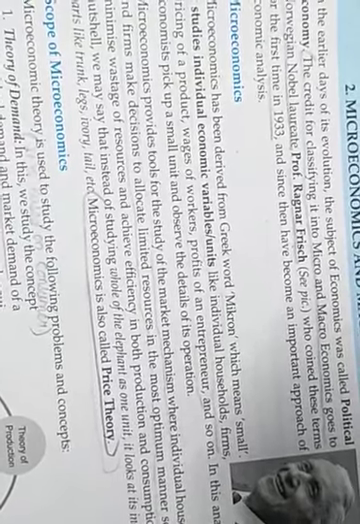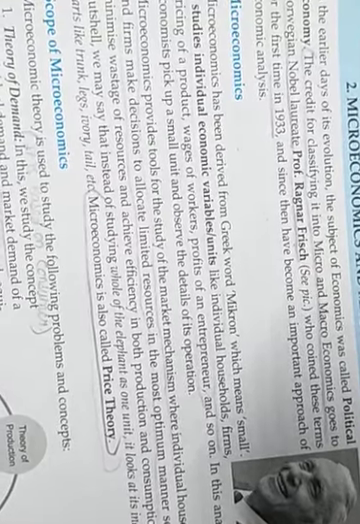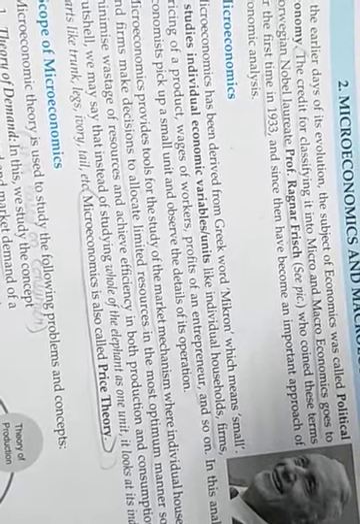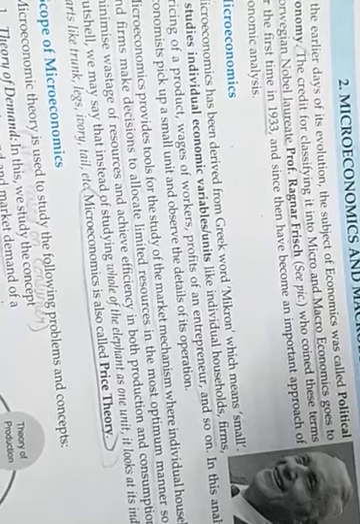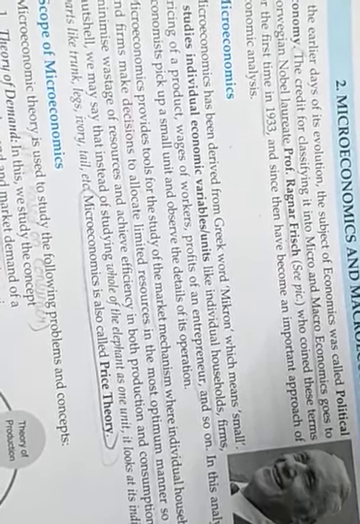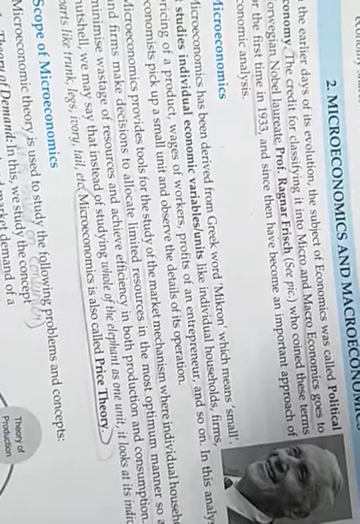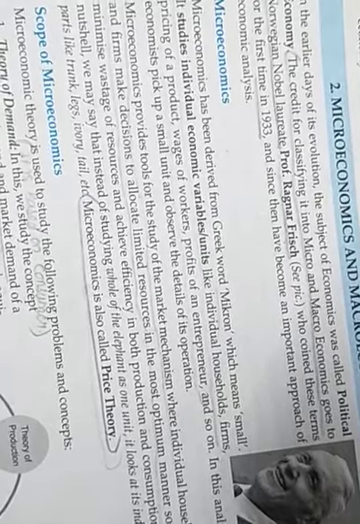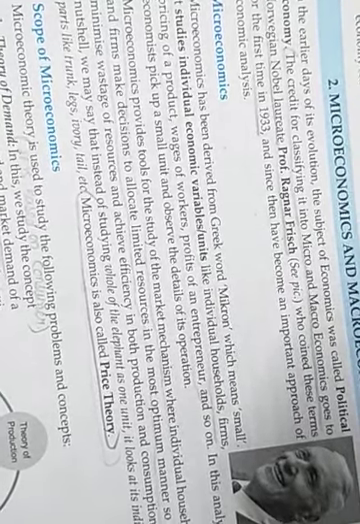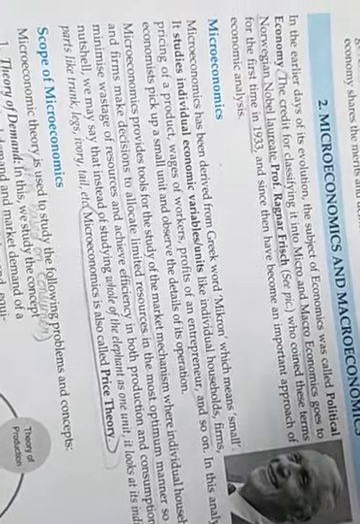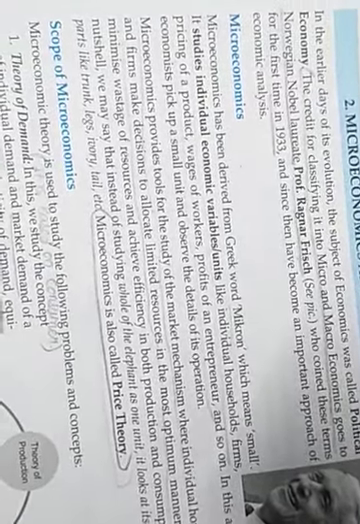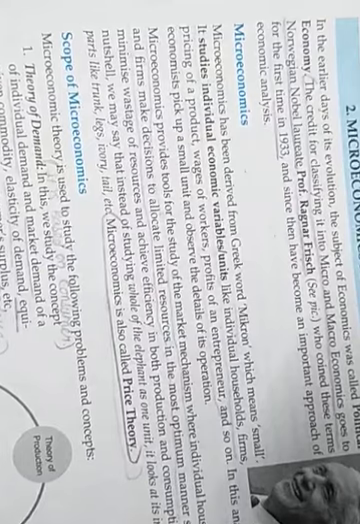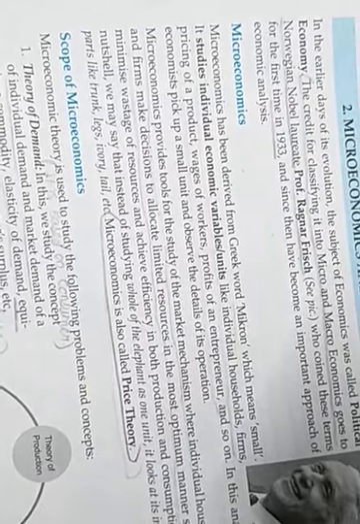Both the words, micro and macro, have been derived from the Greek. Micro has been derived from the Greek word mikros, which means small. And macro has been derived from the Greek word makros, that means large. So mikros means small and makros means large. Now in the spelling itself we can see a difference. In the spelling of micro it is given I, and in the spelling of macro it is given A.